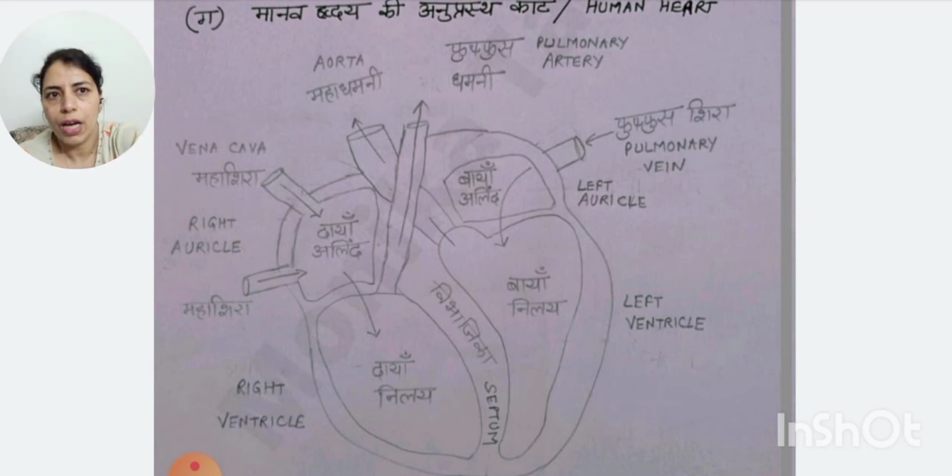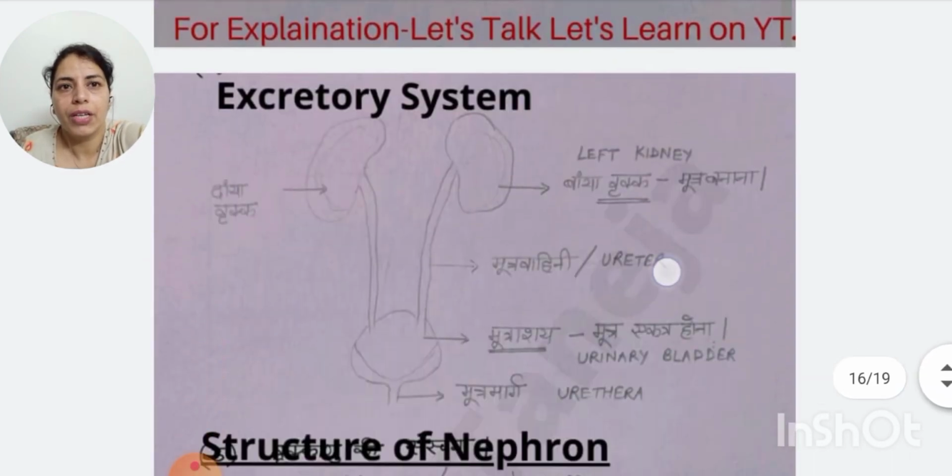to the left ventricle. Here also walls are present, but in this diagram, in case you don't show them, the marks will not be cut. So left auricle to left ventricle, and from the left ventricle you can see the aorta, taking oxygen-rich blood and supplying it to all parts of the body. So this is a very simple diagram, and with it you can also explain the function of the heart, how blood circulation takes place. Next diagram is the excretory system.